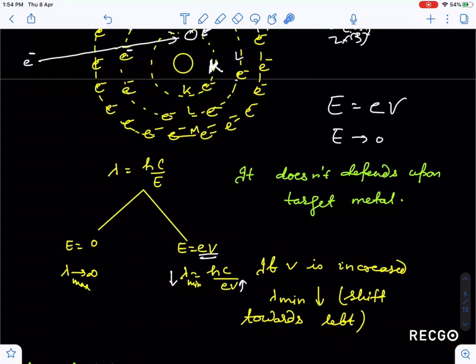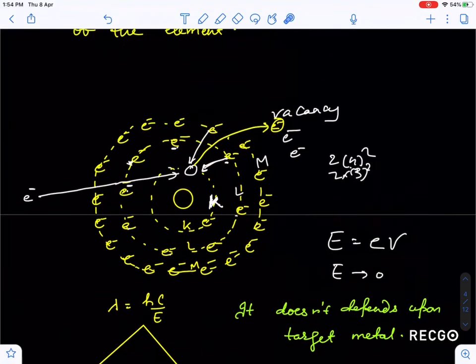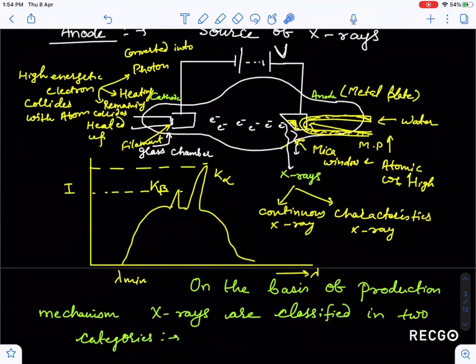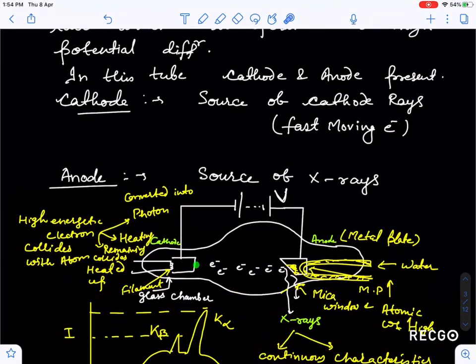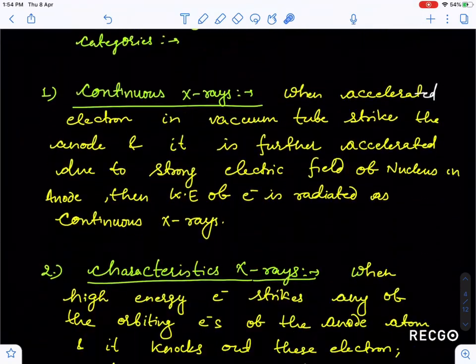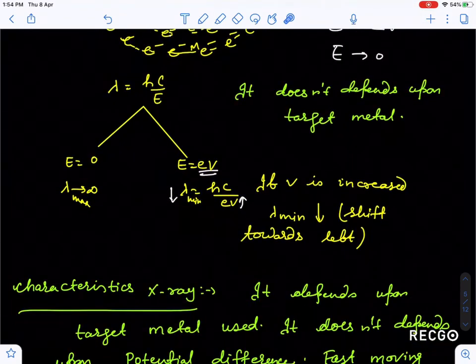Now guys, I have just written the same thing I have said there. The energy an electron can lose when it strikes the metal target is from 0 to eV. This is maximum. When the electron is here, it possesses potential energy eV. And as it moves forward, this potential energy is converted into kinetic energy, which can be written as hc by lambda. So from here you can calculate lambda is equal to hc by E.